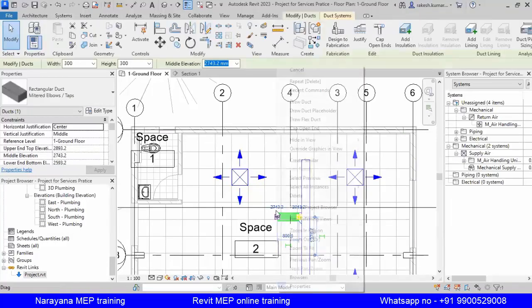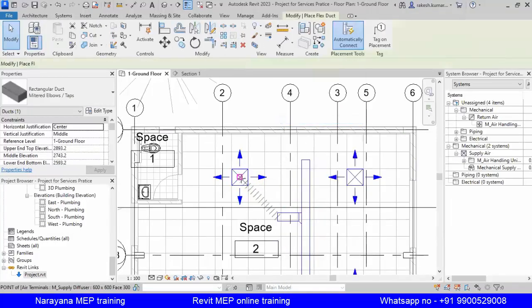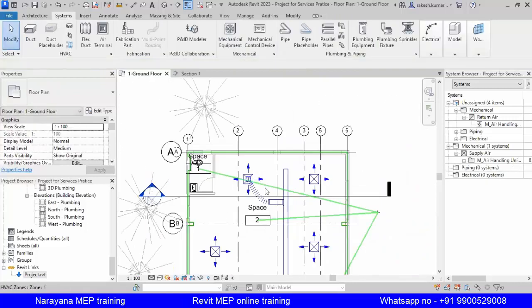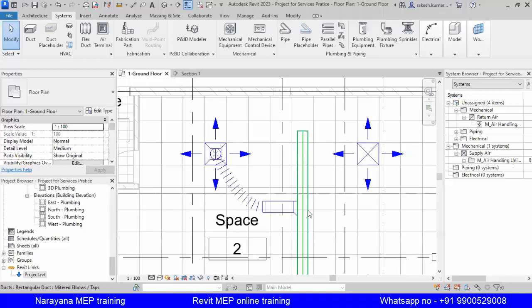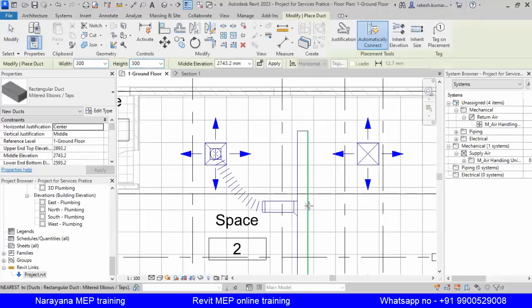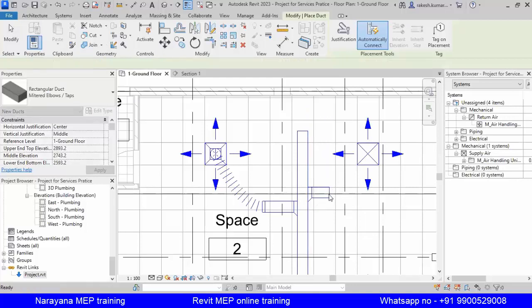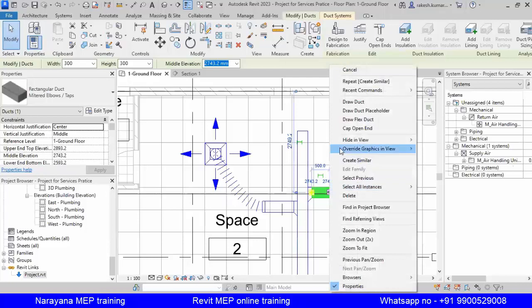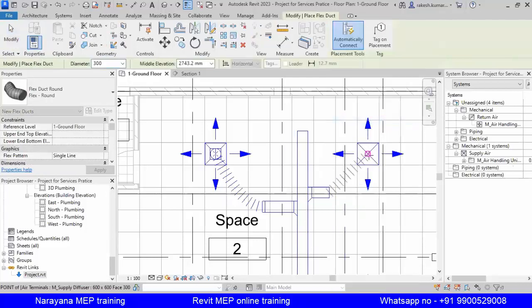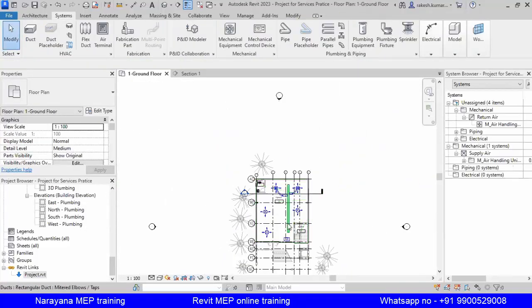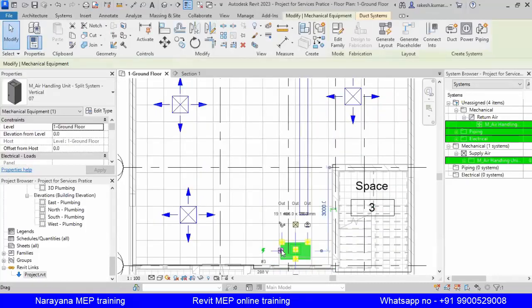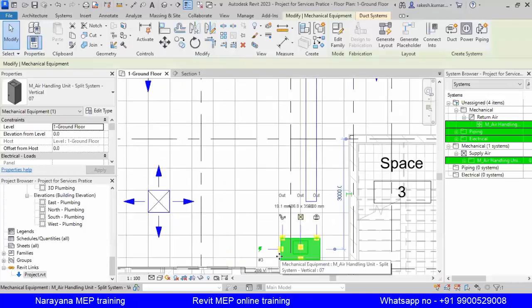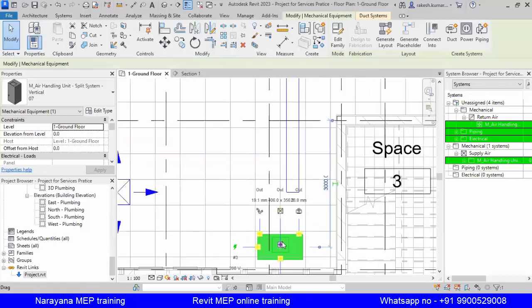Now from here we will take the flexible duct and connect. Similar connection I have done. Similarly you can do it for all other connections. Now from here we need to see which one we have to connect.